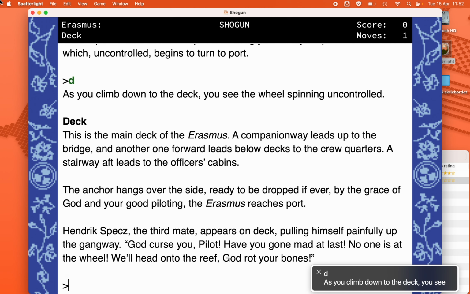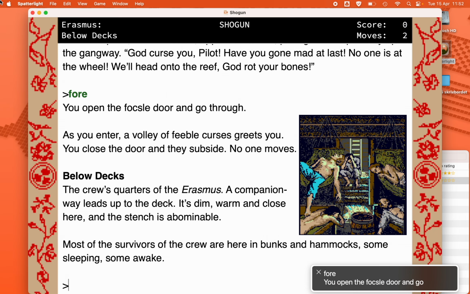Hendrik Specs, the third mate, appears on deck, pulling himself painfully up the gangway. God curse you, pilot. Have you gone mad at last? No one is at the wheel. We'll head onto the reef. God rot your bones.